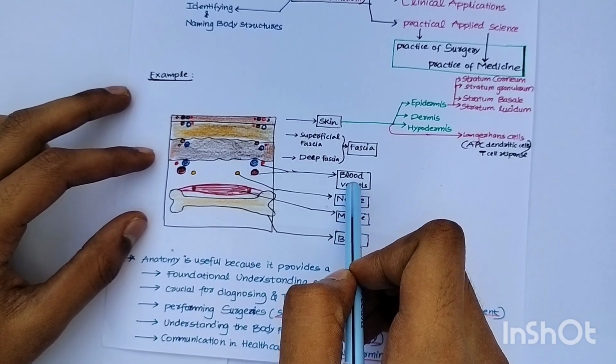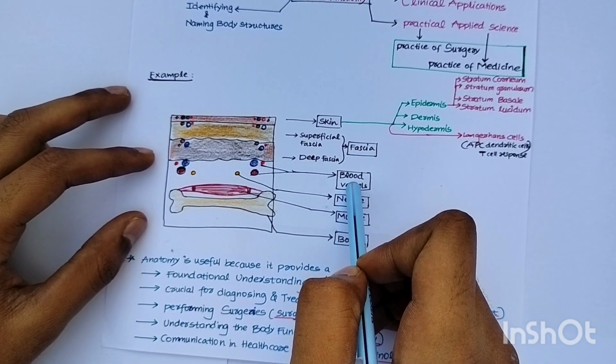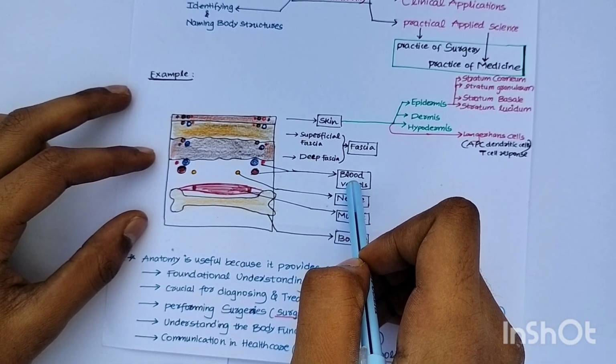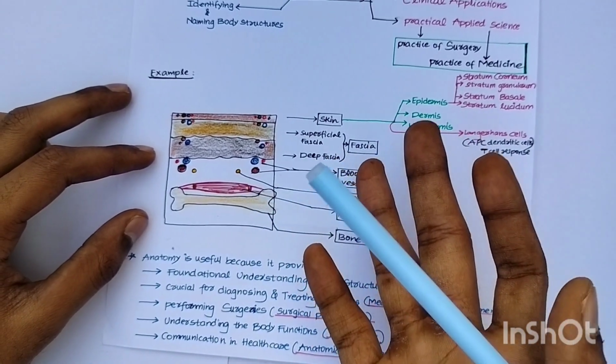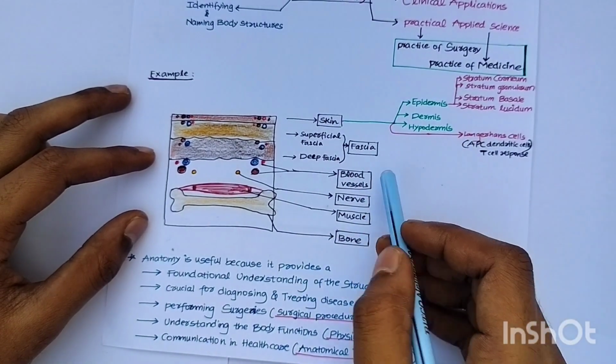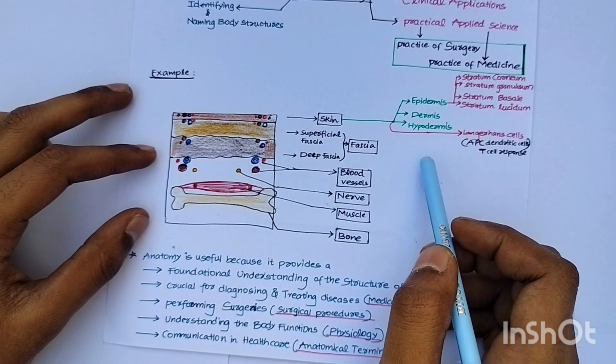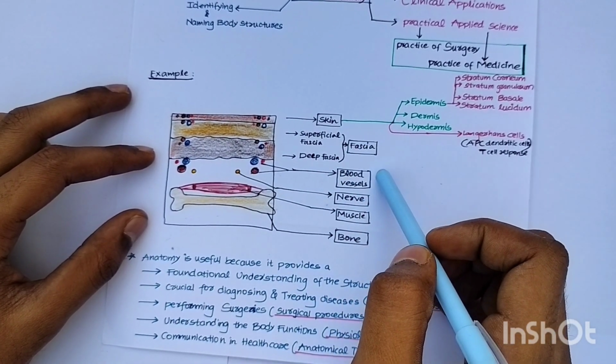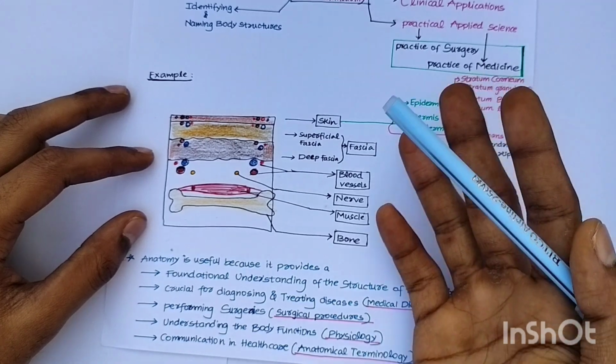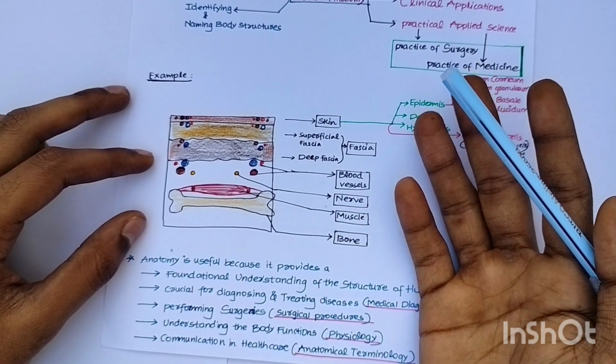The blood vessels, if you cut blood vessels in a surgery or anything that you examine, there will be profuse bleeding, right? So you should know about the human anatomy thoroughly, so that you can act upon the patient to treat him, right?